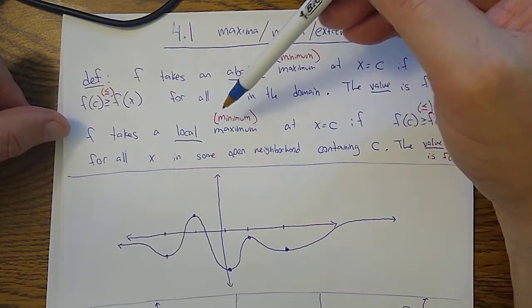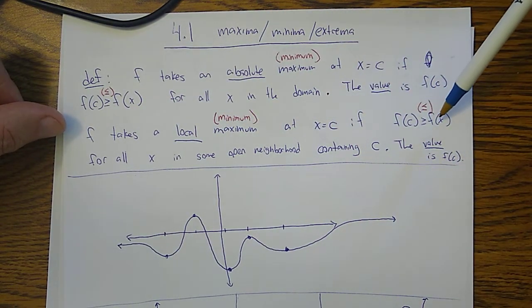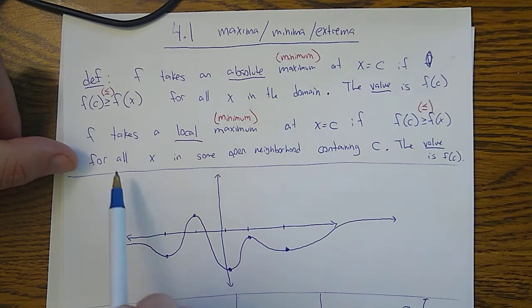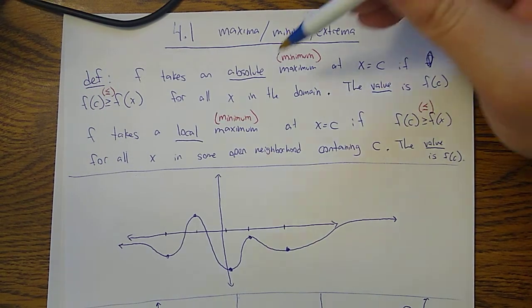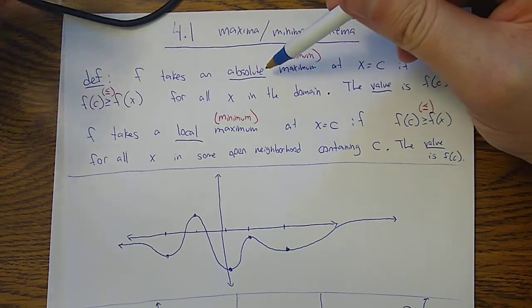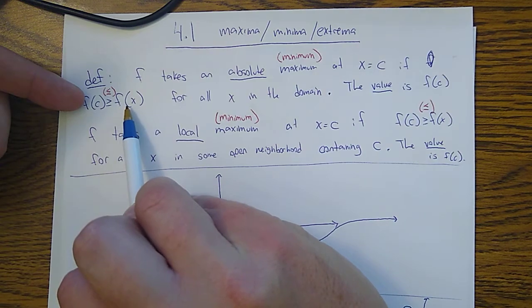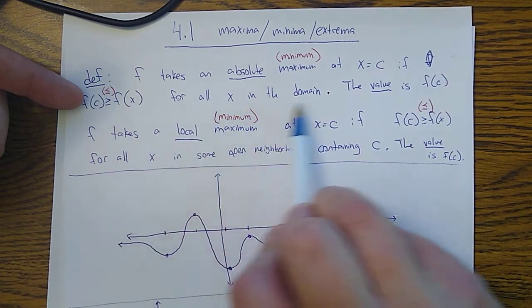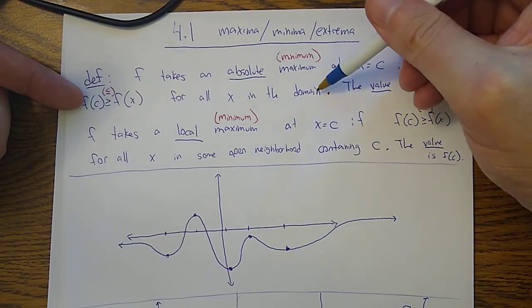So f takes a local maximum if f of c is greater than or equal to f of x for all x that are just in some open neighborhood containing c. What is the difference between absolute maximum and local maximum? The absolute maximum requires f of c to be greater than or equal to f of x for all x in the domain at all.